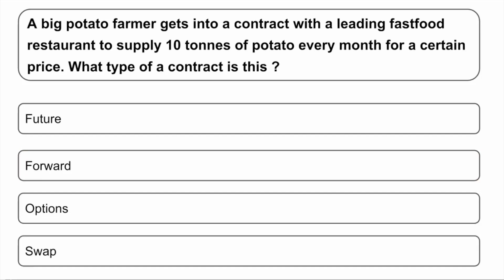A big potato farmer gets into a contract with a leading fast food restaurant to supply 10 tons of potato every month for a certain price. What type of contract is it? So this is a straightforward question. This is a forward type of contract wherein a potato farmer is getting into a contract with a fast food restaurant to supply the 10 tons every month at a certain price. Okay, so that is an example of forward contract.